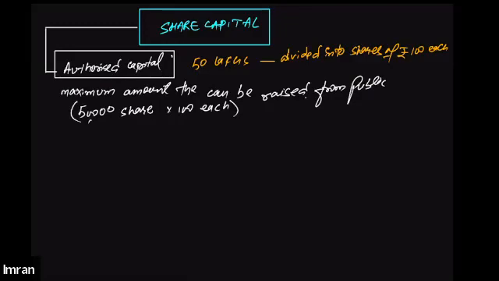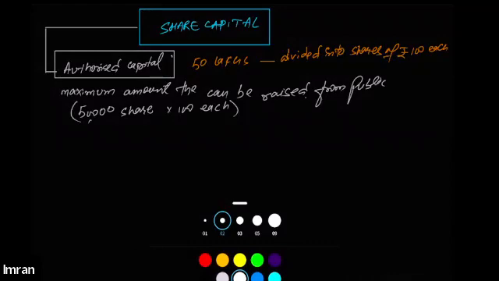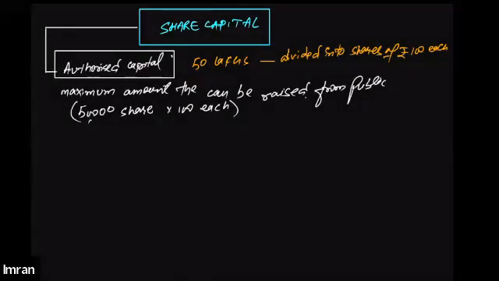All right. Then after that, for example, at the initial stage of business, the company just wants to raise a fund of rupees 30 lakh. The company is not willing to raise the entire 50 lakh from the public. The company just wants to raise 30 lakhs from the public. So out of 50 lakh, if the company only wants to issue 30 lakh, then they will definitely be issuing only 30,000 shares, right?